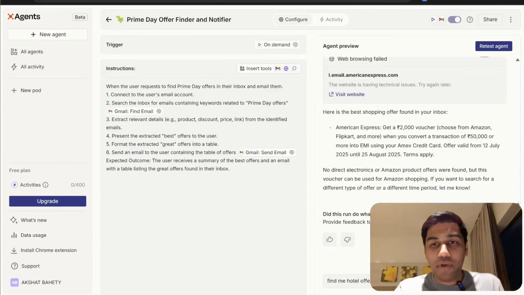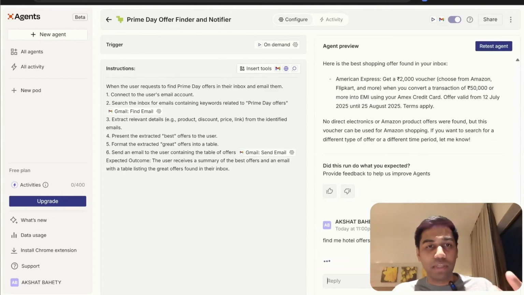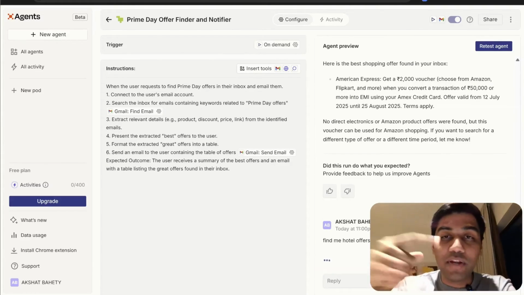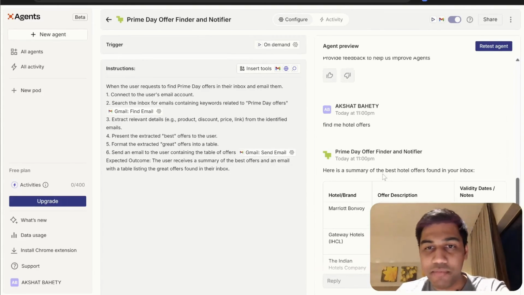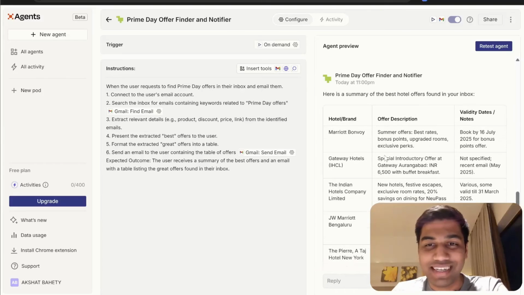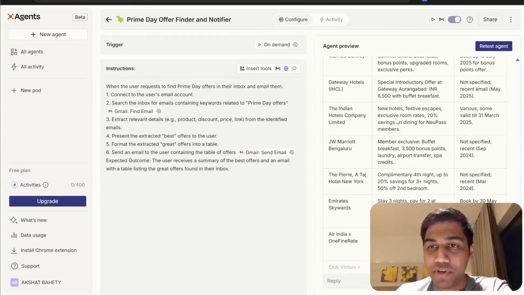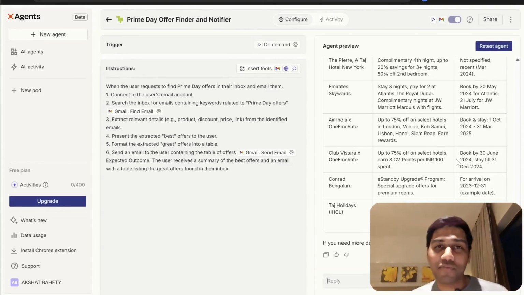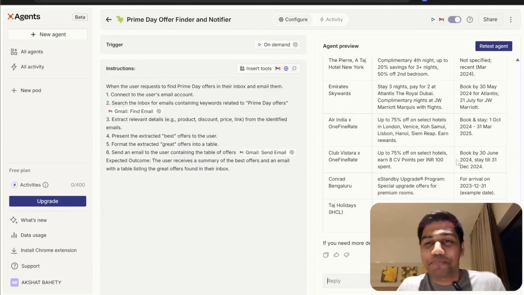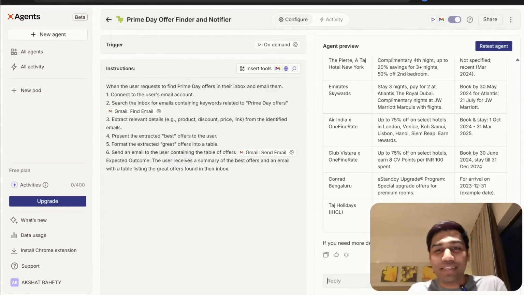I can also ask it to find me hotel offers, right? And just keep doing that. I can even ask it to find me a completely separate email and do that. It completely depends on what the ask is. The best part about AI agents is, and you can see there are a ton of hotel offers. I wish I would have used this as the first response, but very simply, you get so many different offers, right? What can you get and everything else. I am part of every hotel offer that exists, so there are so many different options that I can use.